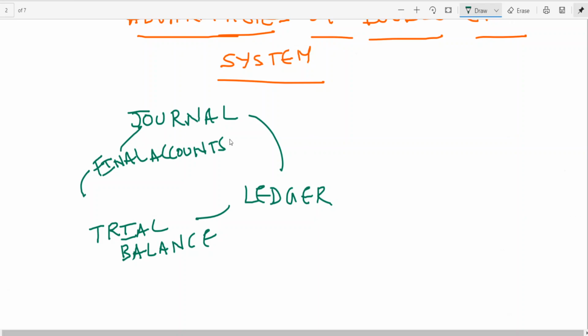Final accounts. So general, ledger, trial balance, final account. This is the sequence. First the general is called recording. Ledger is called classifying. Trial balance is to check the accuracy. You will be learning these things.